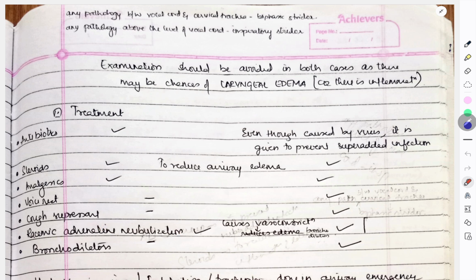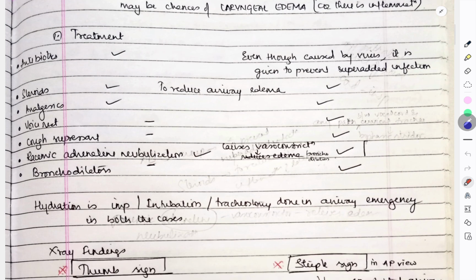Racemic adrenaline nebulization can be given in both cases because it causes vasoconstriction and reduces the edema, meaning it causes bronchodilation. Bronchodilators can be given in CROUP. Hydration is very important. Intubation and tracheostomy are done in emergency conditions in both cases.